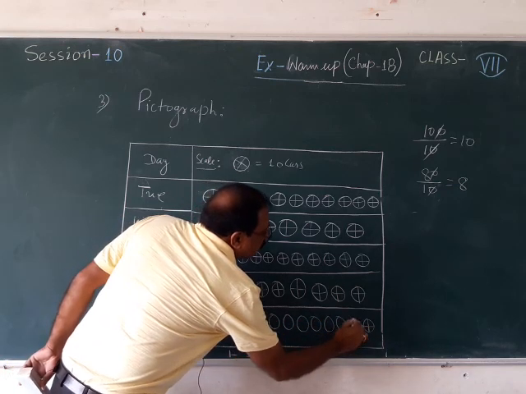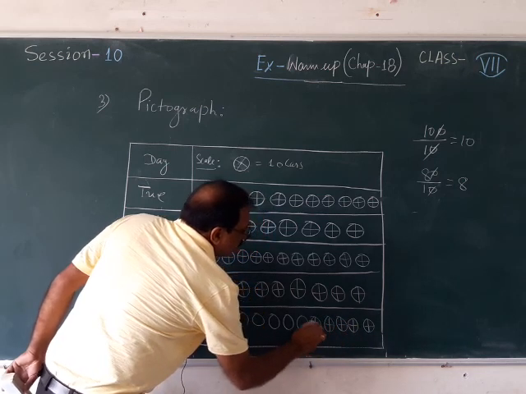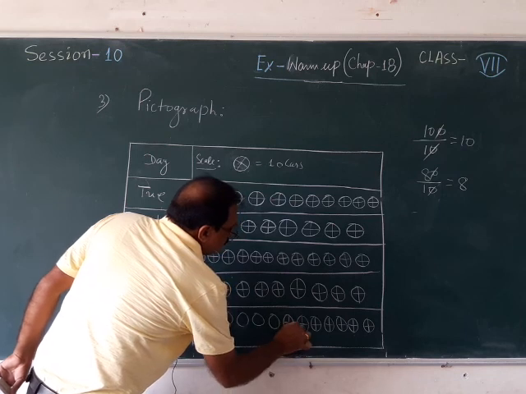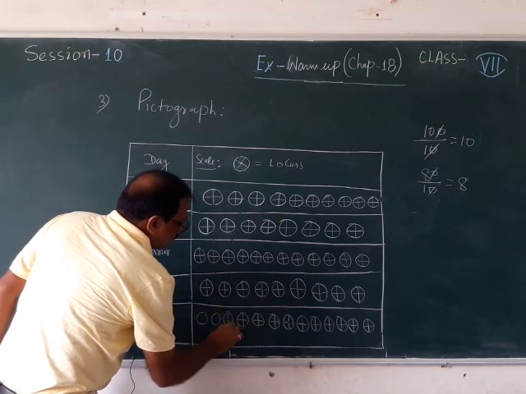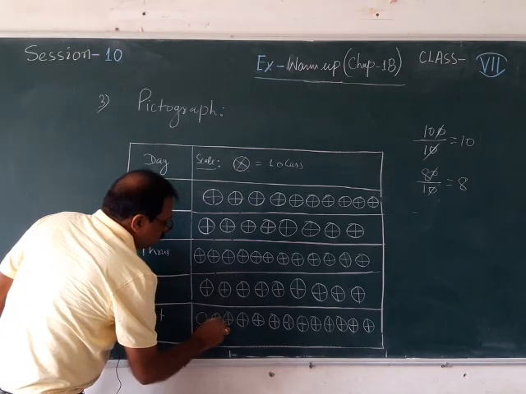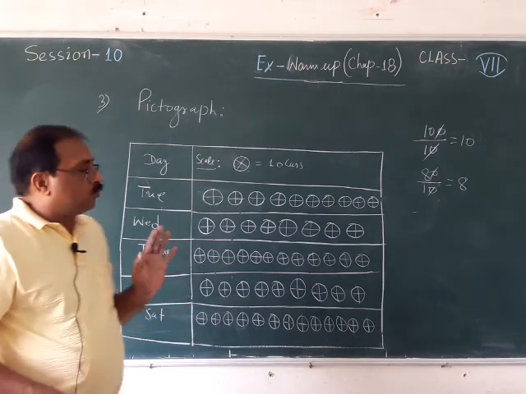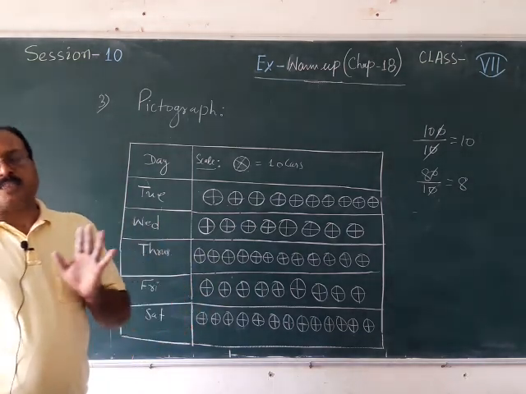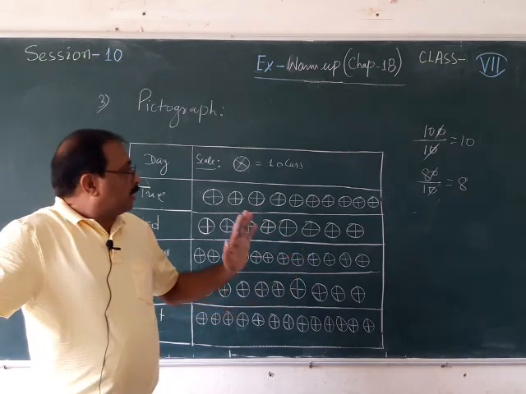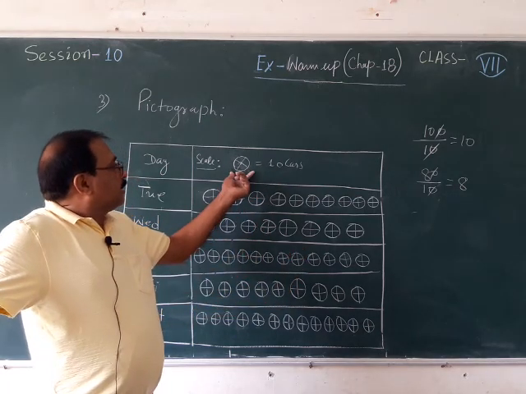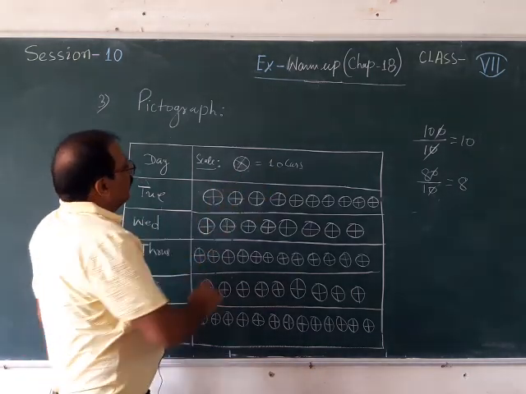So, like that I have drawn just wheels. This is my choice. You can draw a car. You can draw one car here to show the scale, that one wheel is showing 10 cars.